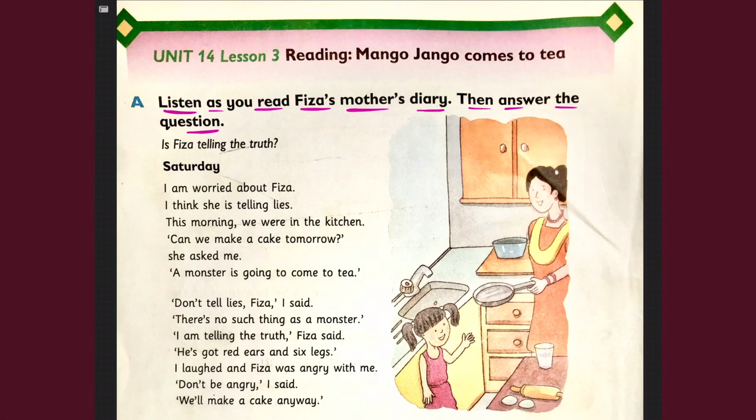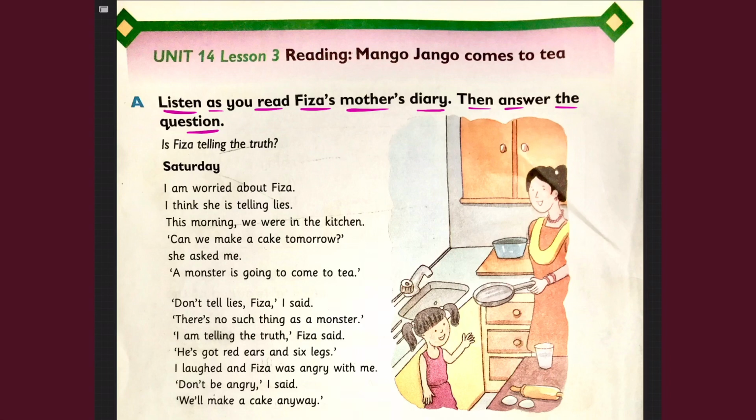All the good things that happened and all the bad things that happened and how you felt about them. Did you feel amazing or is it making you sad? Whatever it is, you just tell your best friend. So there are some people who would rather write all of those things in a diary instead of telling it to another person. So, Fizza's mother also keeps a diary, like a journal.